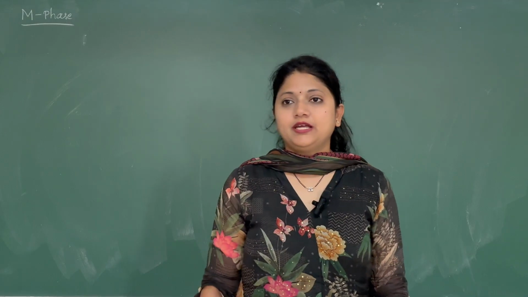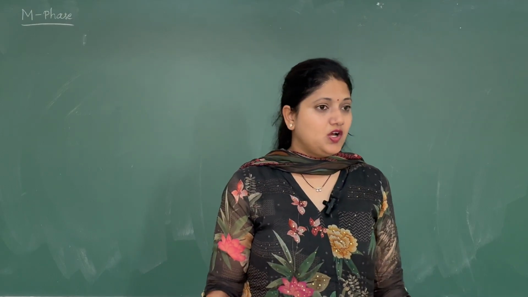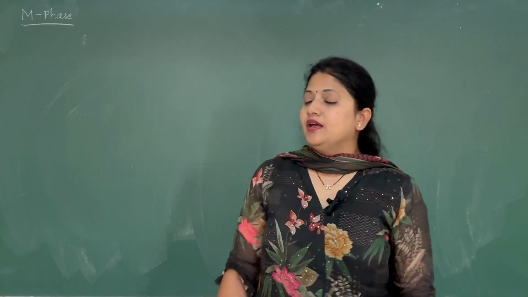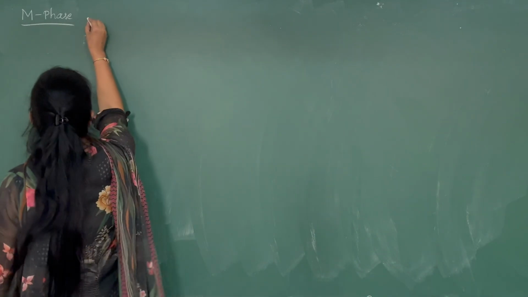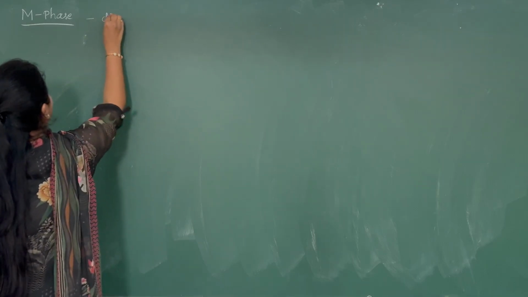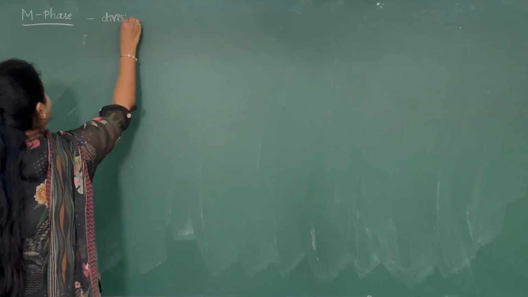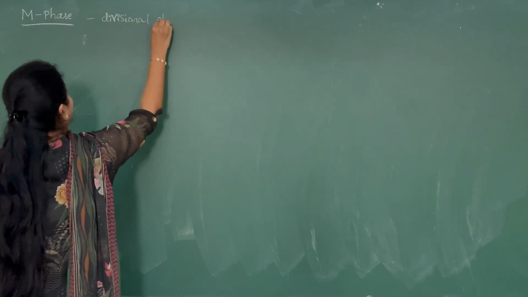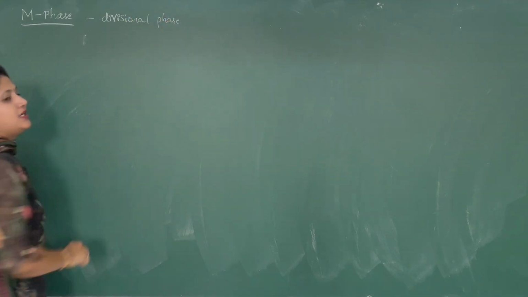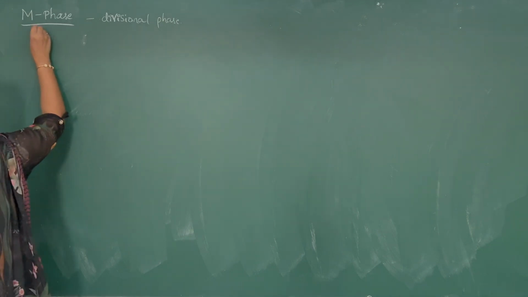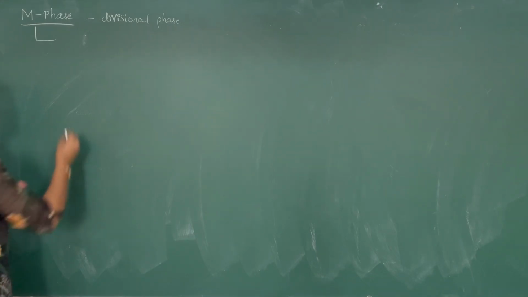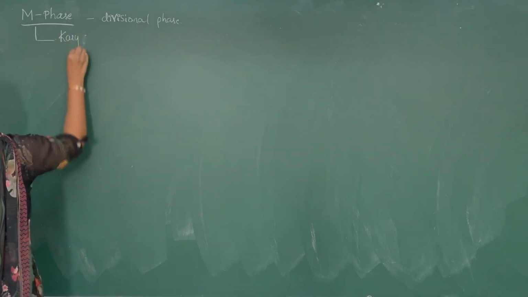So this session will take up the M phase or the mitotic phase. M phase is a divisional phase. We basically study two phases in the M phase. M phase has been divided into two phases. The first one is karyokinesis.